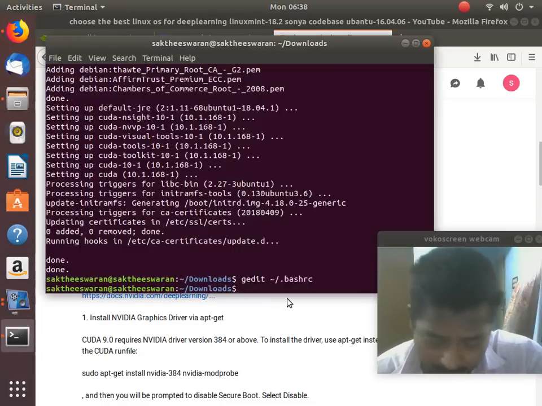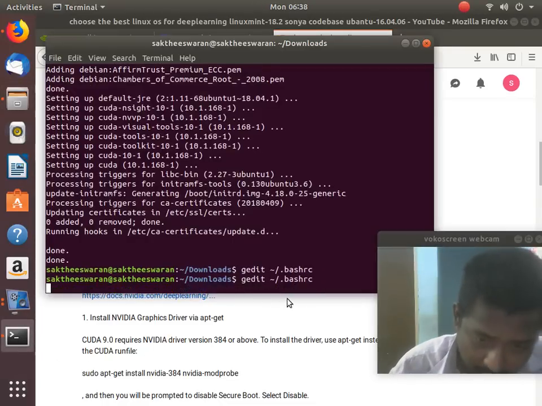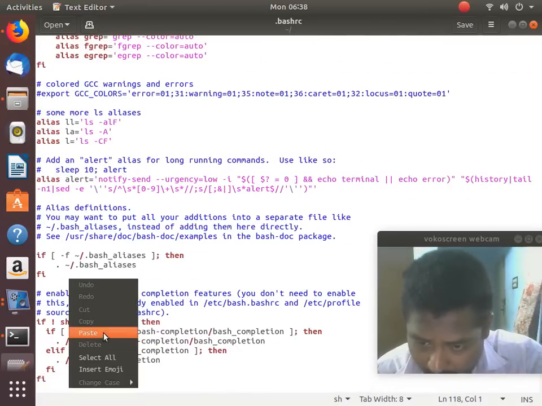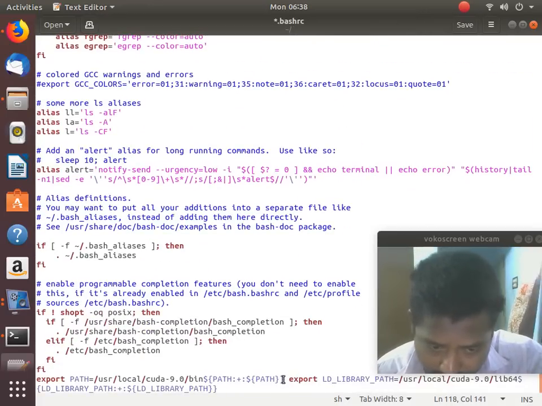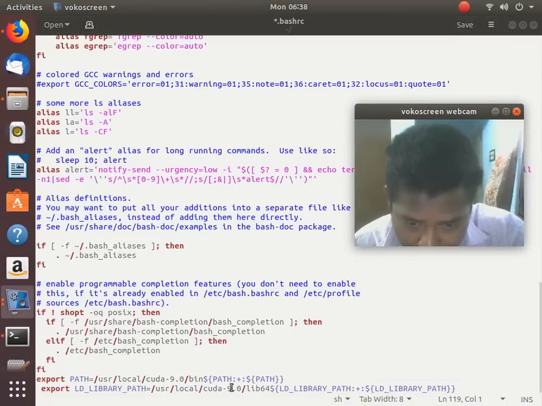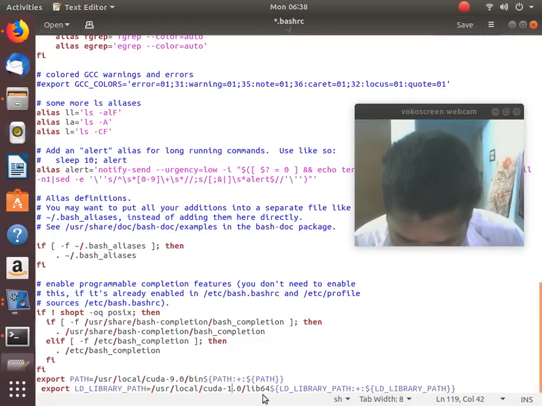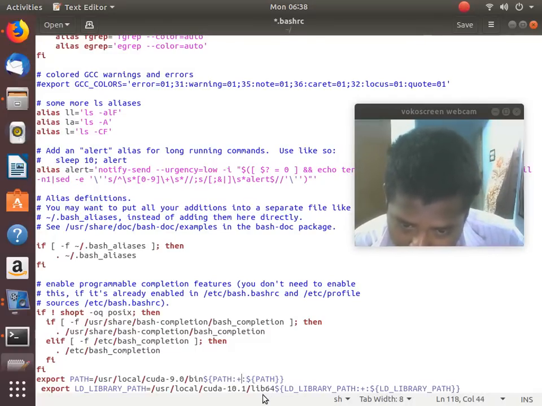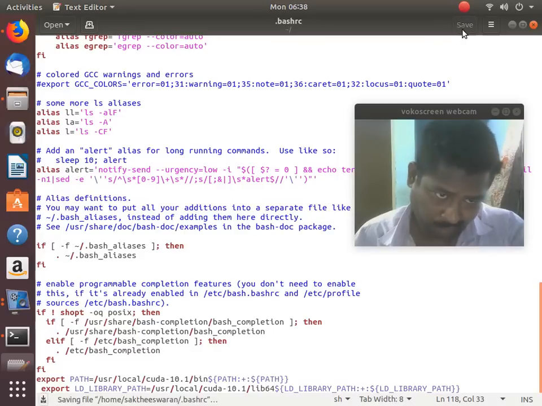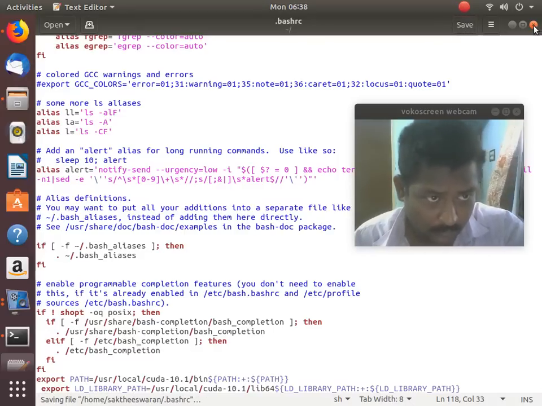So go here, type gedit .bashrc, or you can use vim or nano or anything, and paste this command. We have not done with 9, it is supposed to be 10.1. The CUDA toolkit is 10.1, so we have to change this to 10.1 and save it, close it.